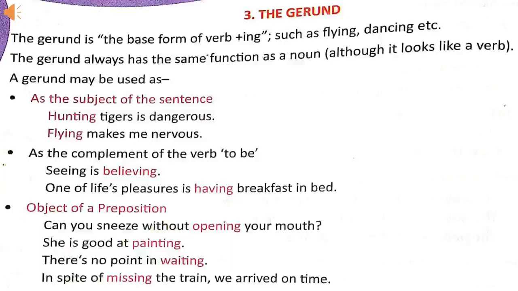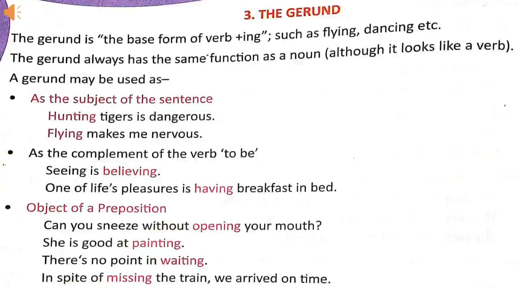For example, hunting tigers is dangerous. Flying makes me nervous. In these sentences, hunting and flying are gerunds and are used as the subject of the sentences. These are used as nouns.